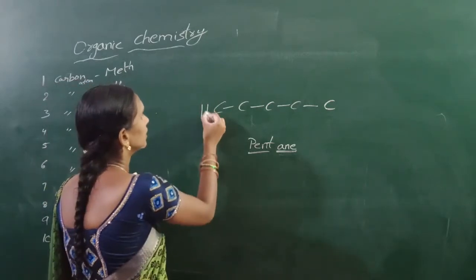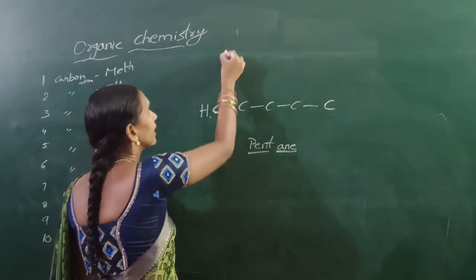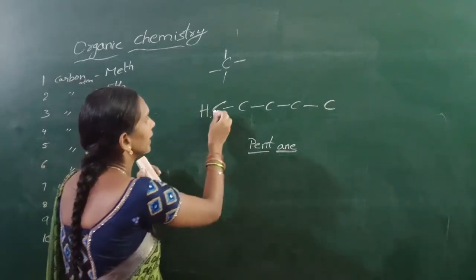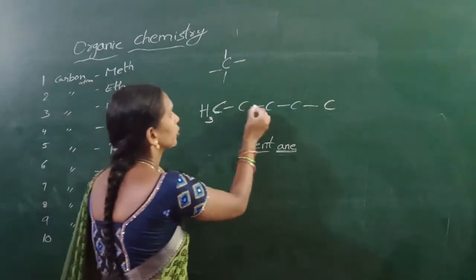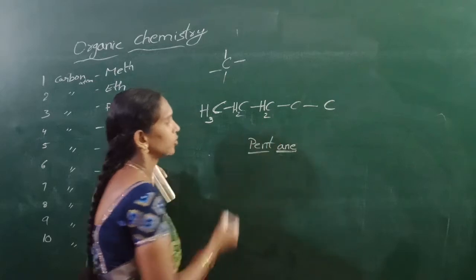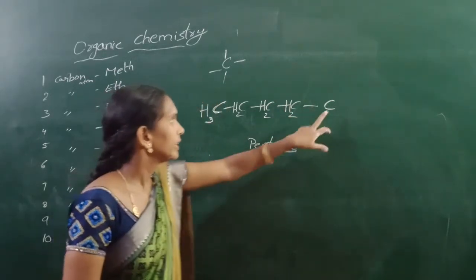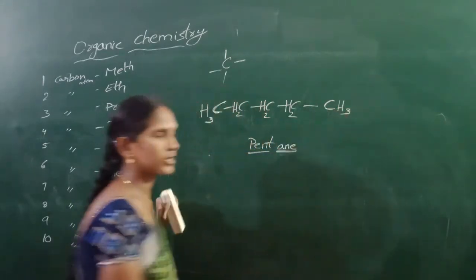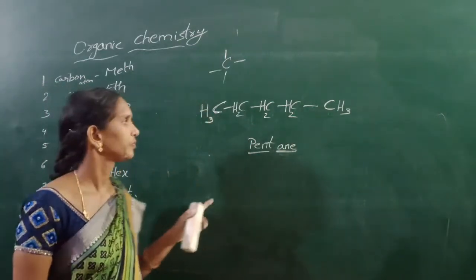Hydrogens can satisfy the remaining bonds. Every carbon can attach with 4 bonds. Here the carbon is attached with only 1 bond, so the remaining 3 bonds are attached with hydrogen. Here 2 bonds are present, remaining 2. Here 2 bonds are also present, remaining 2. Again 2 bonds are present, remaining 2. Here this carbon has only 1 bond, so the remaining 3 bonds are attached with hydrogen. Okay, this is pentane.